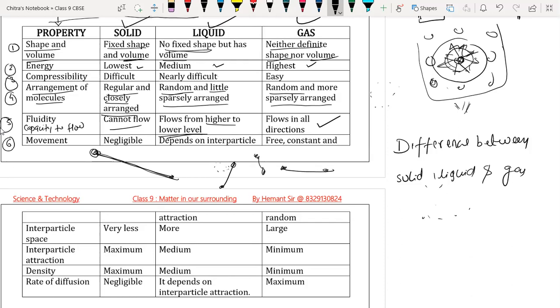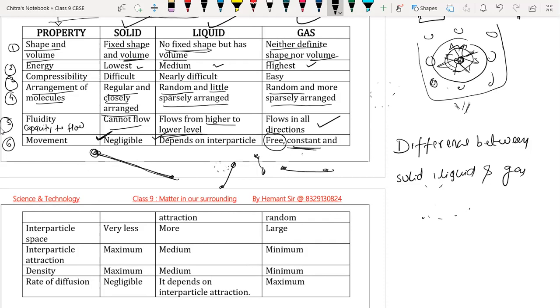Particles are always in motion, but in the case of solid, the motion of particles is very less. In the case of liquid, the movement is in between solid and gases. Particles are moving, more than in solid and less than gas particles. Gas particles are very far apart from each other. They have repulsion force between them, that's why they are in constant motion.